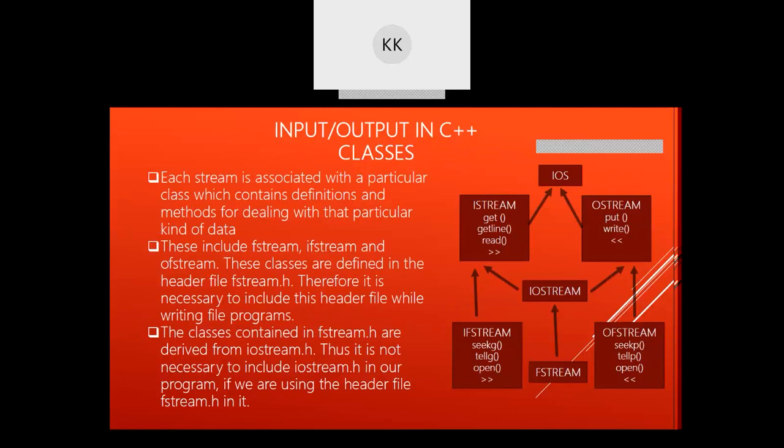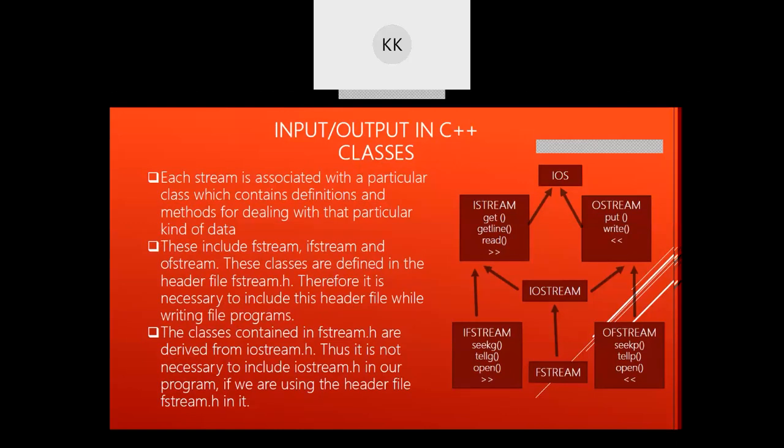So fstream stands for file stream, ifstream stands for input stream. Whenever you want to read anything, you will use ifstream, and whenever you want to write anything, you will use ofstream. So three classes we can use in file handling: fstream, ifstream and ofstream.